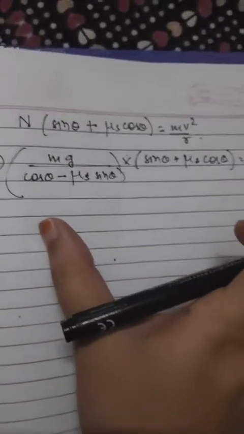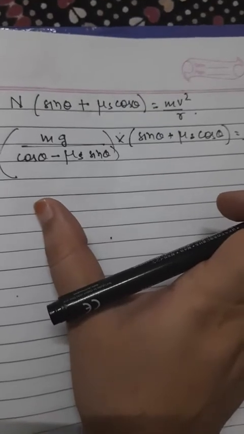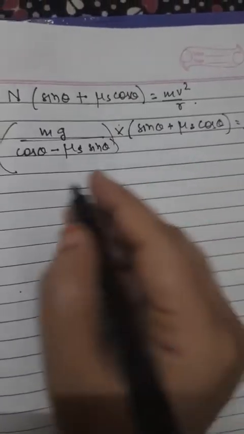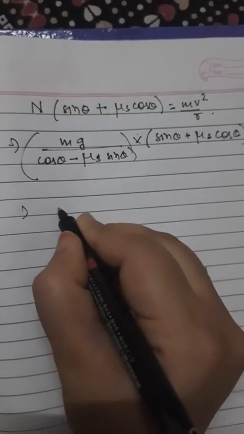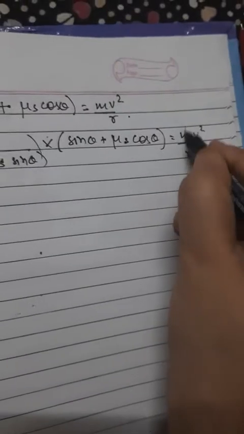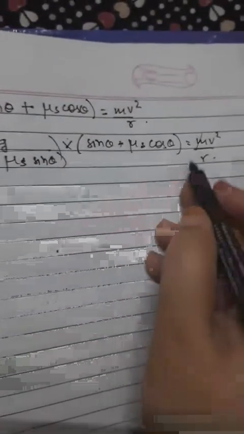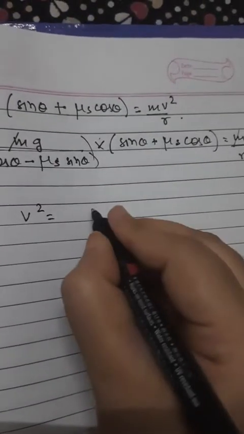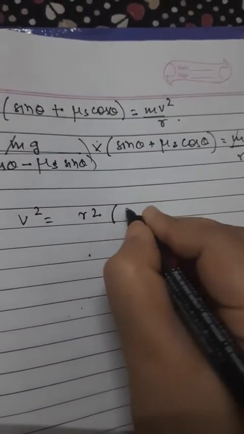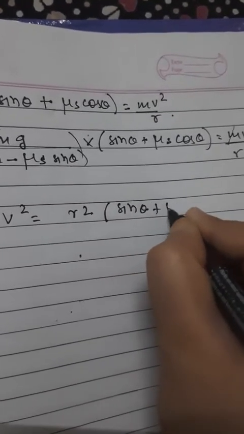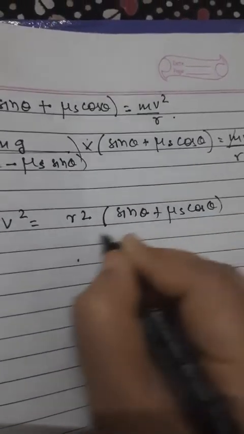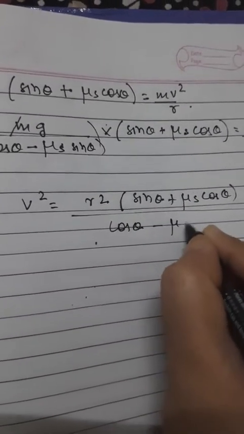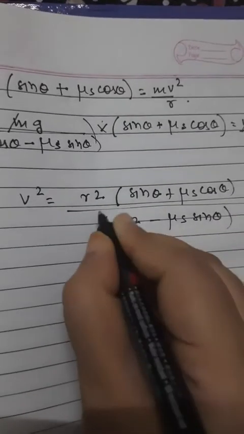Now I have to divide the whole equation by cos theta. First of all, m and m cancel out here, and I can bring the r over. If I bring the v square quantity to one side, I can write v square is equal to rg times sin theta plus mu s cos theta, divided by cos theta minus mu s sin theta. So I can rewrite the equation like this.